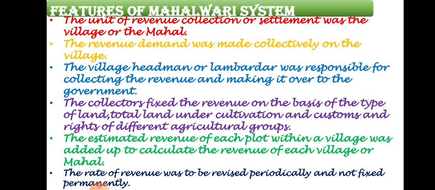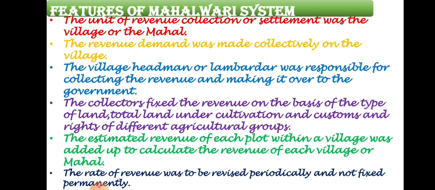The estimated revenue of each plot within the village was added up to calculate the revenue of each village or Mehel. Okay, in a particular village, all the land that is fertile or able to grow crops is calculated, its estimated revenue is calculated, and according to that the revenue of the whole village is calculated together. Now, the rate of revenue was to be revised periodically and not fixed permanently.